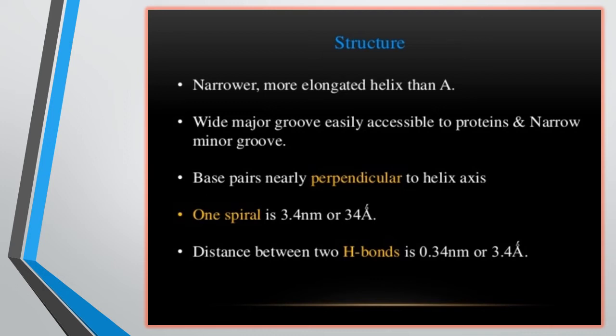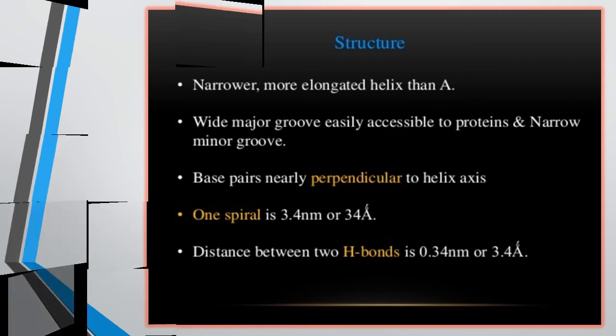Then one spiral is 3.4 nm, or 34 Angstrom units. The distance between two base pairs is 0.34 nm, or 3.4 Angstrom units. The two strands are antiparallel, and the two strands are separated by 20 Angstrom units. Then the rise of the helix is 36 degrees, and this is about the structure of B DNA.